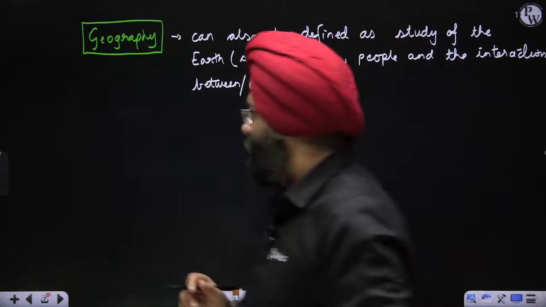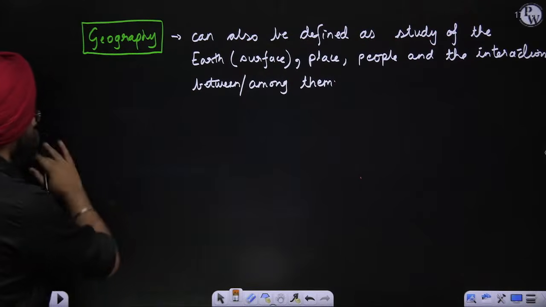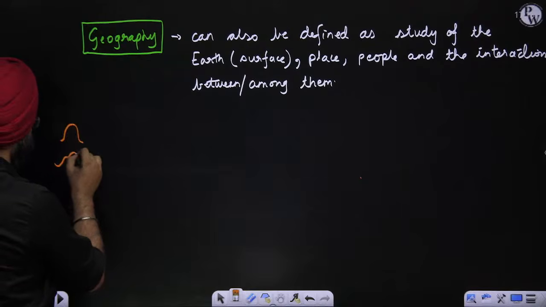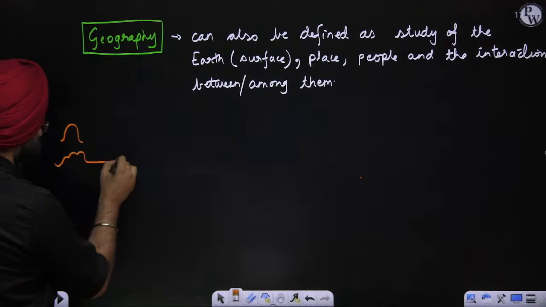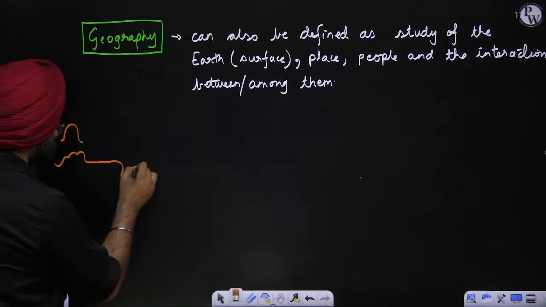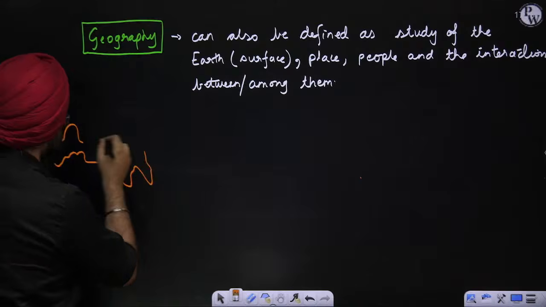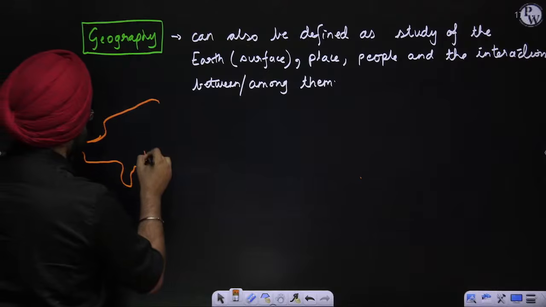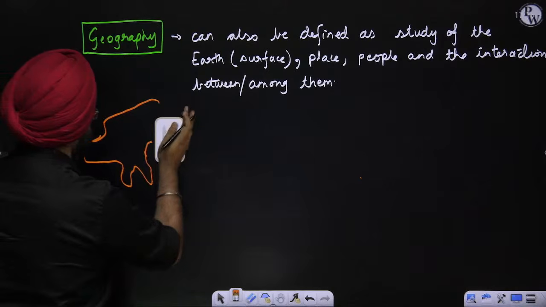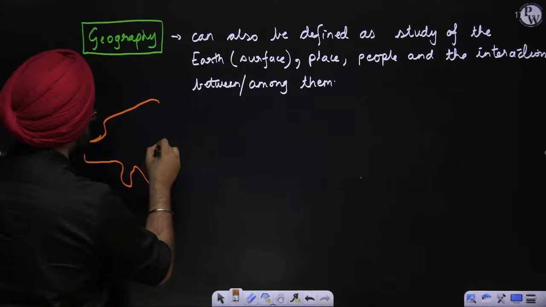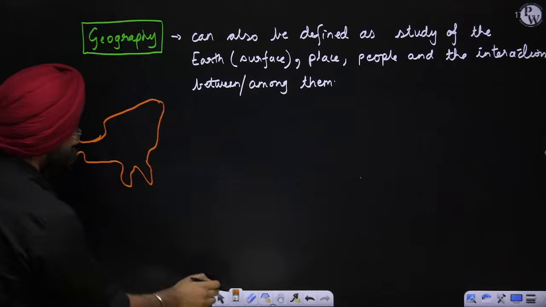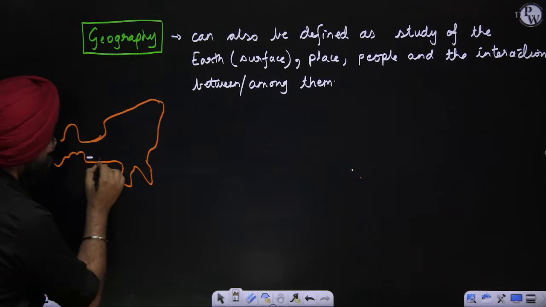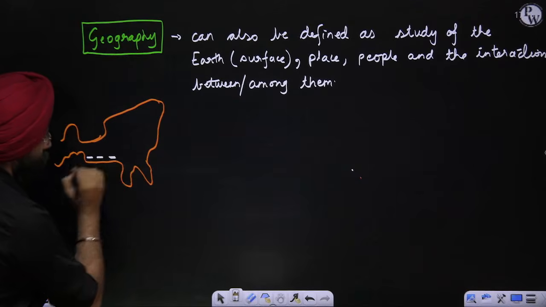Let us understand this. If I just draw the map of the northeastern region, you will see for yourself that there are three important hills over here: Garo, Khasi, and Jaintia.